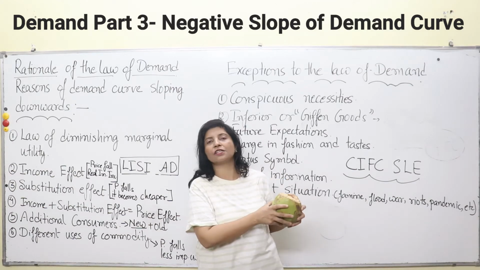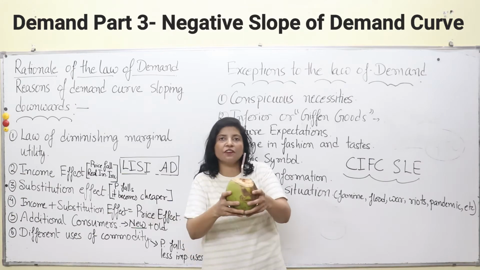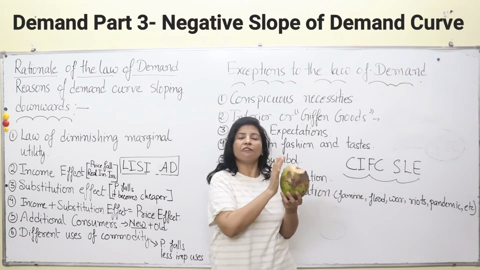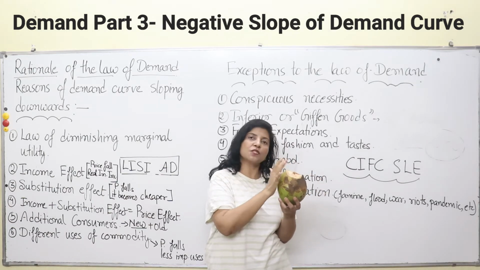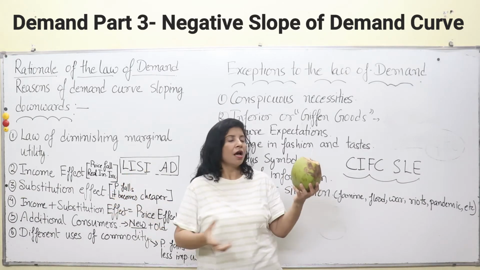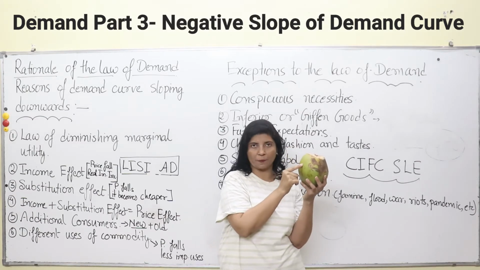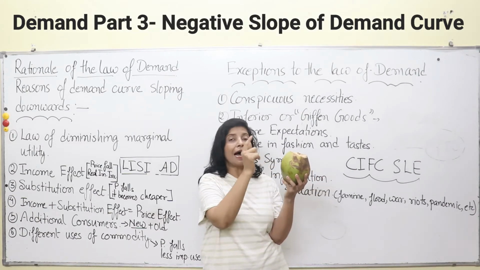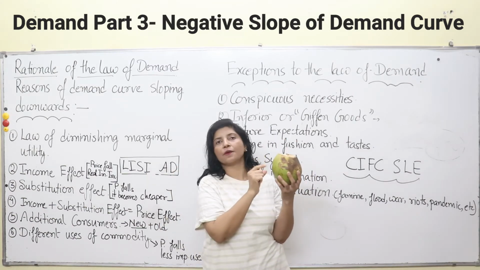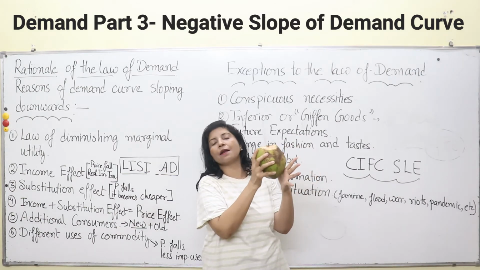I have explained in the first part of this video also, but again I'll tell you. Real income is measured in terms of goods and services which we get after spending money. Take for example, if this nariyal pani costs me 500 rupees, what is the real income over here? 500 rupees is the money income, and the real thing which I am getting is one nariyal pani. But if this coconut water costs me only 50 rupees, that means I am getting 10 coconut waters by spending 500 rupees. So the real income over here is 10 units, or 10 nariyal pani, right?